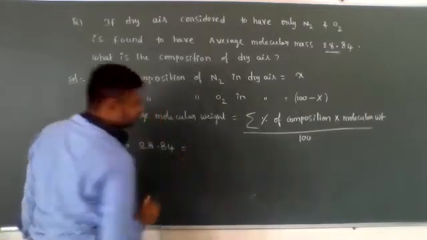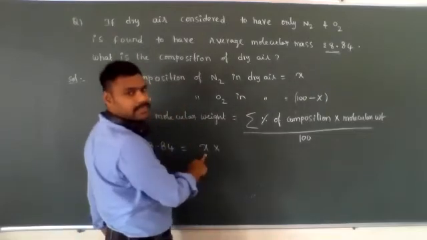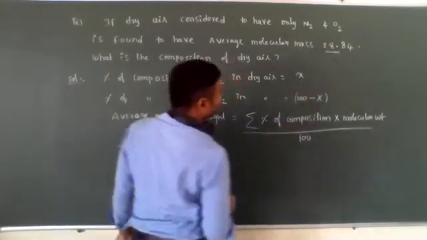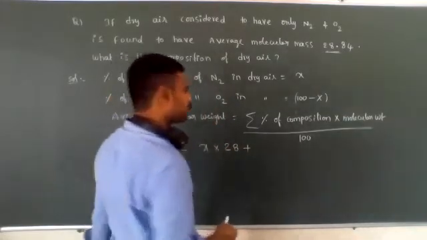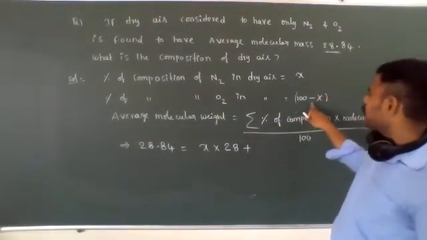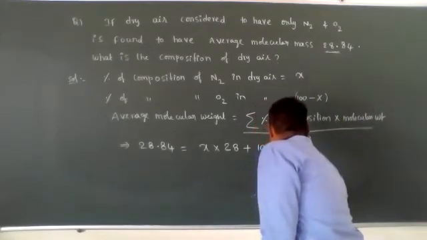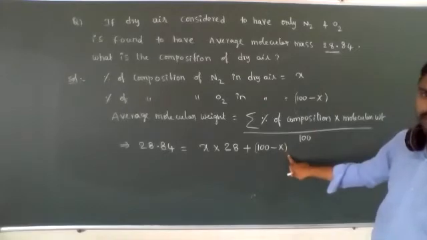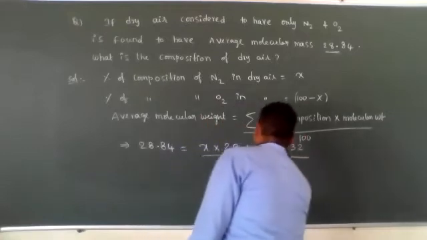So, 28.84 is equal to the percentage X into 28, where X is the N2 percentage of composition and 28 is the N2 gram molecular weight, plus, sigma means the plus symbol, the percentage of composition of O2, which is 100 minus X, into the gram molecular weight of O2, 32, all by 100.